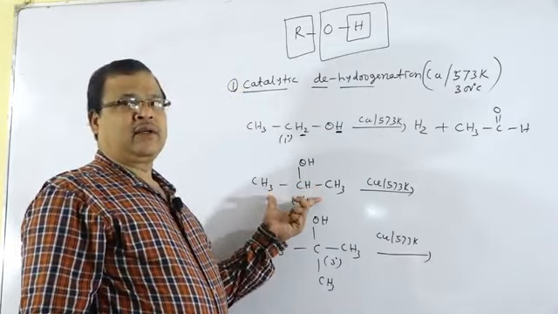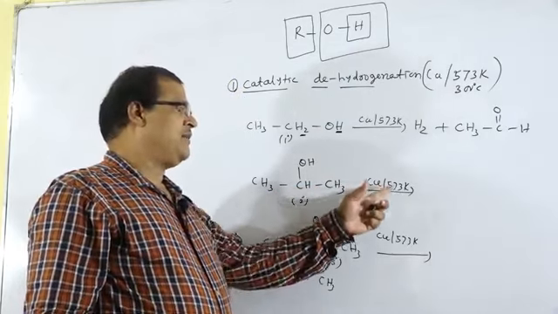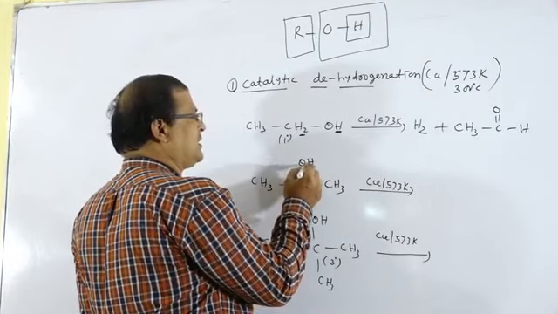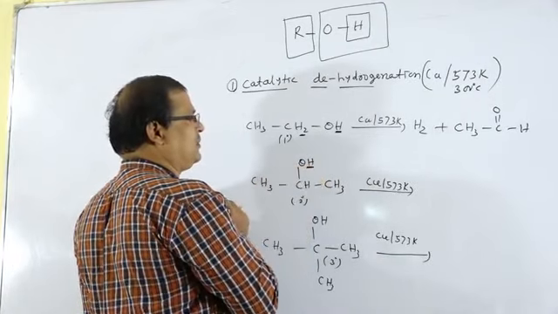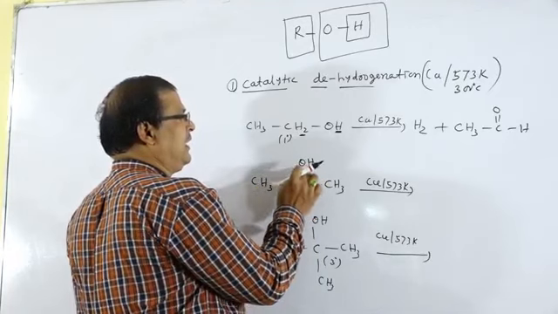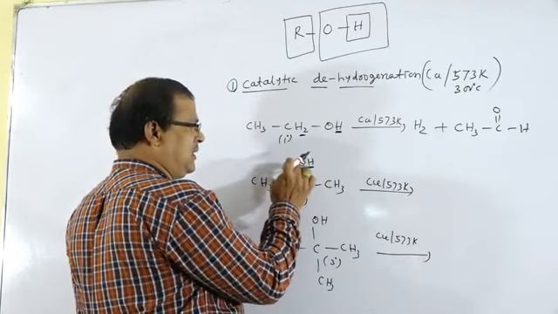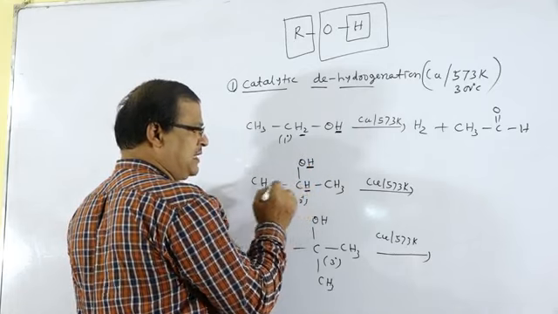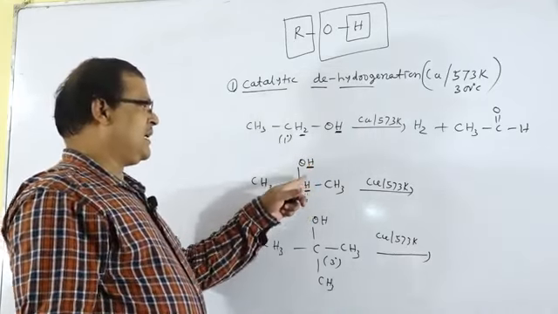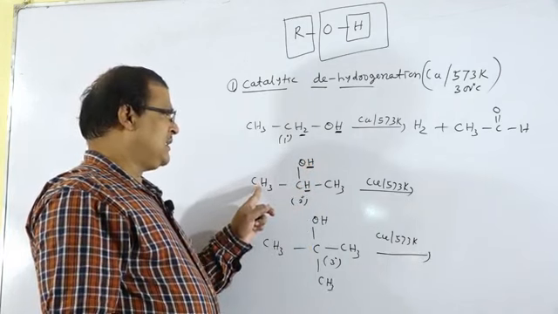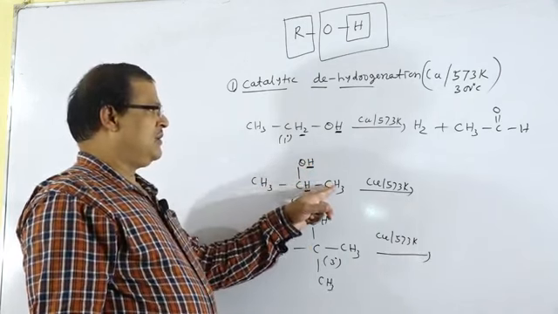Next one is the example of a secondary alcohol. When this secondary alcohol is treated with copper at 573 Kelvin, what will happen? The H from the OH group and the H from the carbon atom to which the OH group is attached are removed as H2. Then what is the rest part? CH3, C double bond O, CH3.